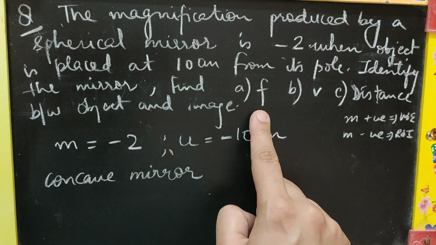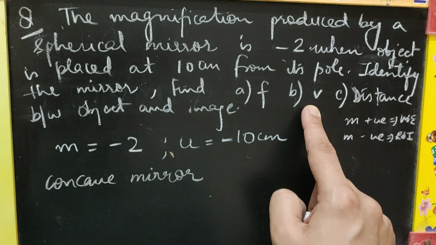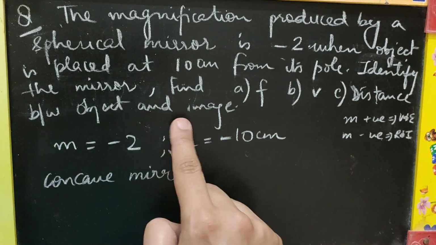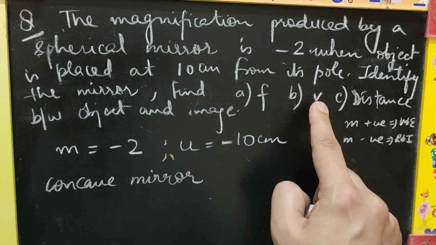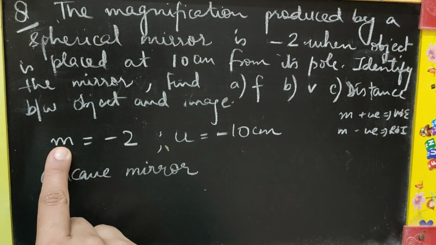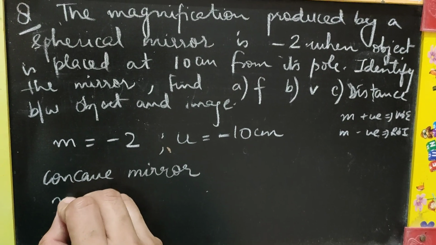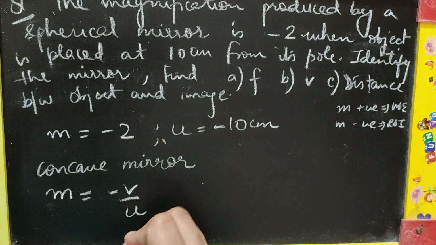Also, you have to find the focal length of the mirror. You have to find the image distance and the distance between the object and the image. So to find focal length, obviously we would require the image distance. So we'll start from the magnification formula first. In mirrors, magnification is given by -v by u.